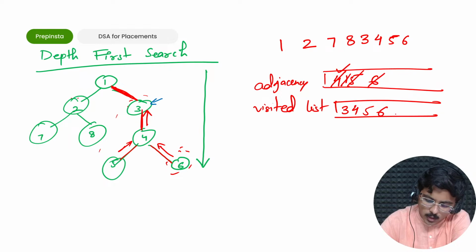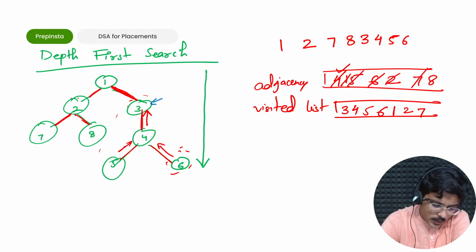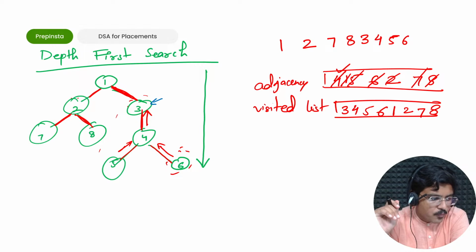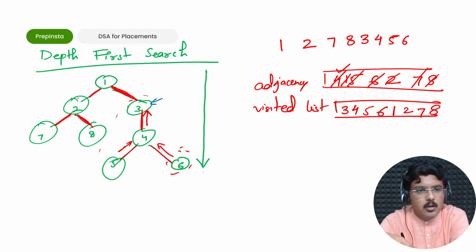When I visit 1, I would have 2 in my adjacency matrix because this is the further depth. I'll visit the 2. Once I visit 2, I'll have 7 and 8 in my adjacency matrix. I visited 2, so first of all, I'll go to 7. I'll visit 7. Then I'll go to 8. I'll visit 8. This is as simple as that. This is the way you can go ahead in DFS.